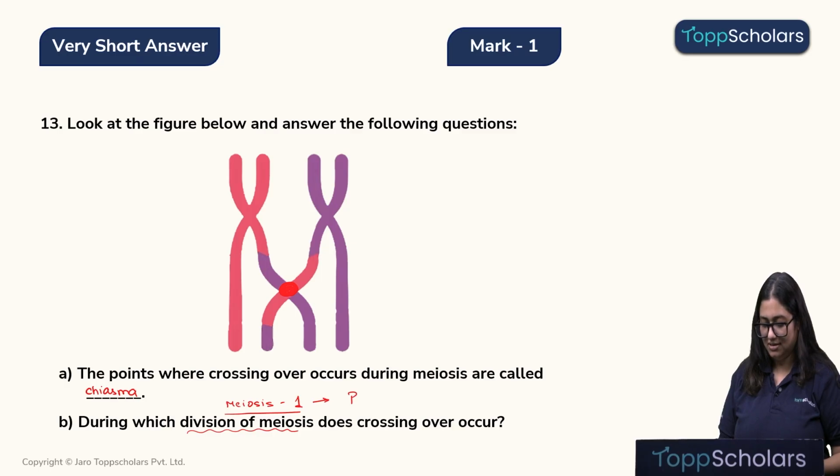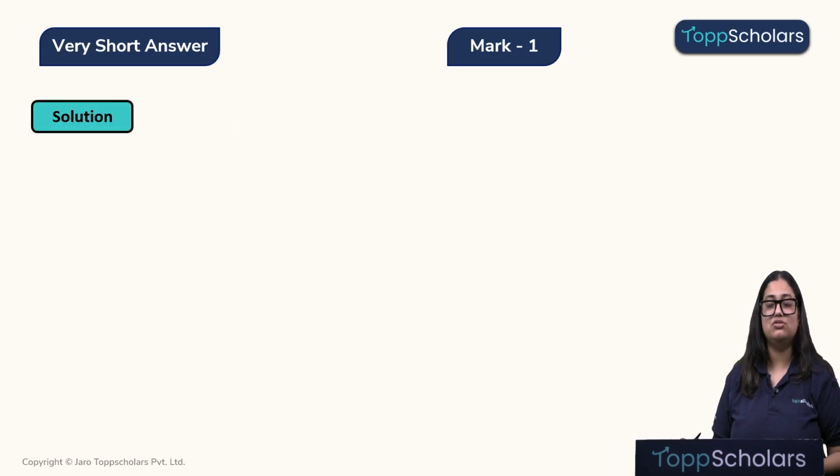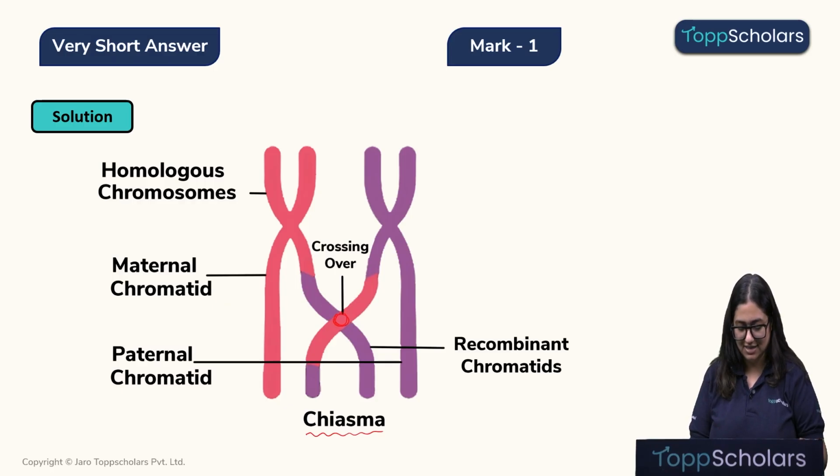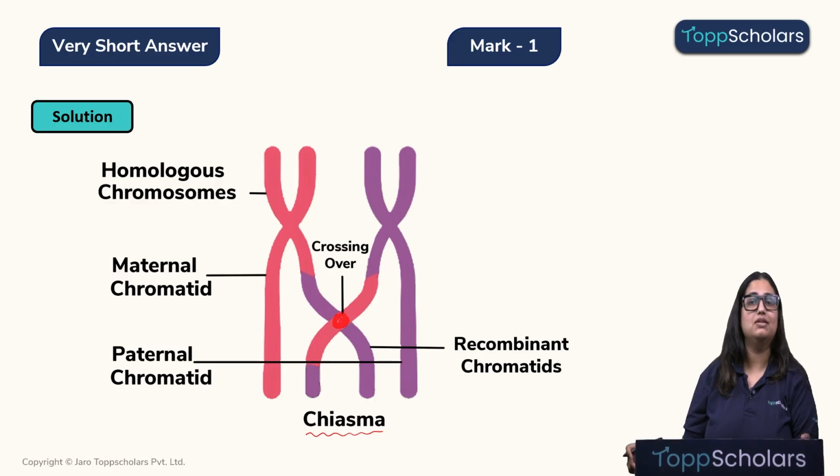Especially during the pachytene stage. So let's look at the answer, children. The crossing over is known as the chiasma. This point is known as the chiasma. Alright, I hope this is clear. Children, please remember that crossing over, this phenomenon, is only and only seen in meiosis.